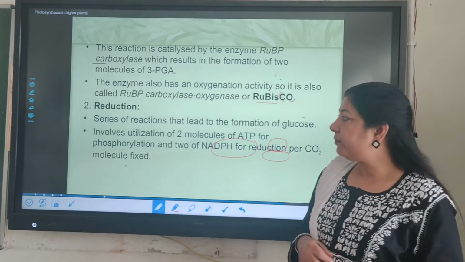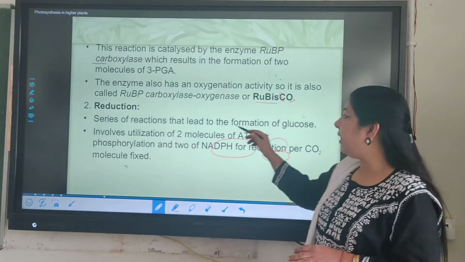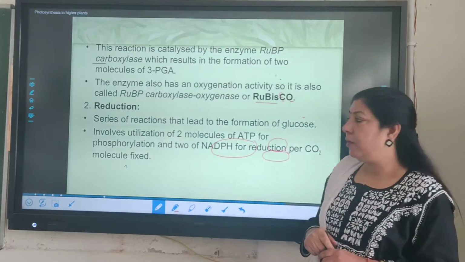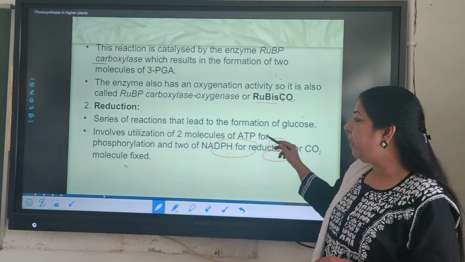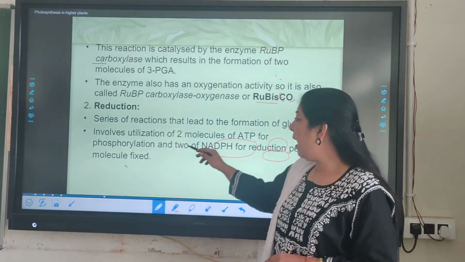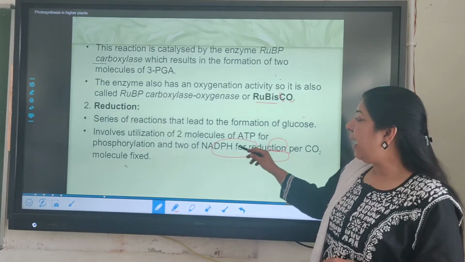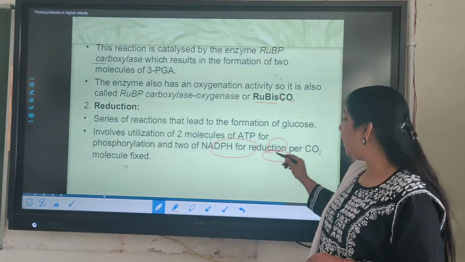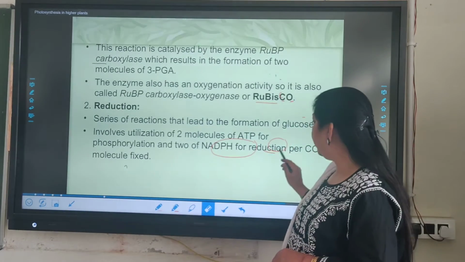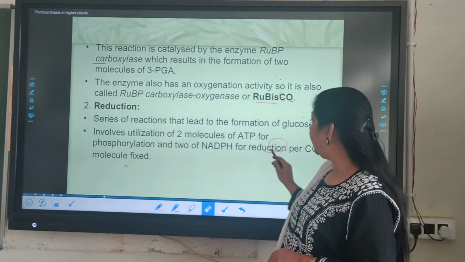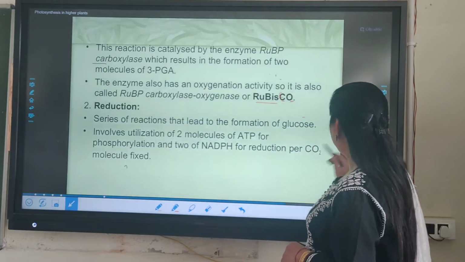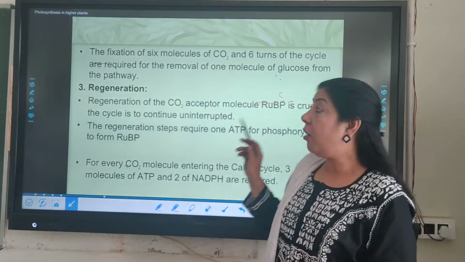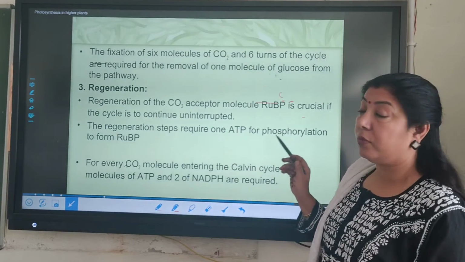Now in the second step, the series of reactions lead to the formation of glucose, which involves the utilization of 2 molecules of ATP for phosphorylation and 2 molecules of NADPH for reduction. So this is how the reduction takes place. Now let's see the fixation of 6 molecules of CO2.